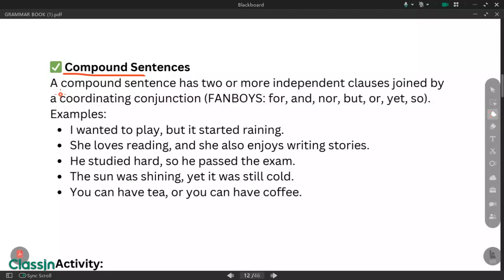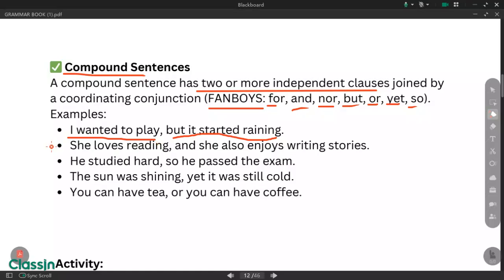Compound. So compound sentences are composed of two or more independent clauses. So they are two clauses that could be two sentences, but it is made into one. Joined by a coordinating conjunction, the FANBOYS: for, and, nor, but, or, yet, and so. For example, I wanted to play, but it started raining.